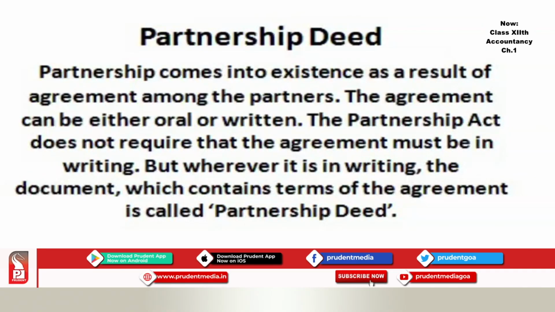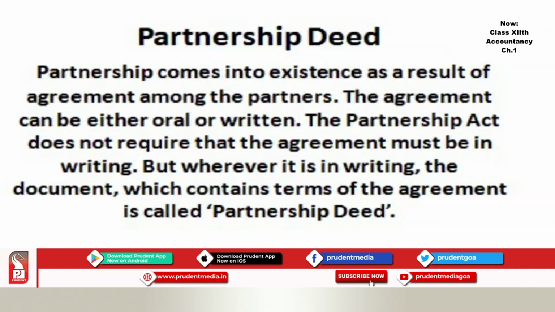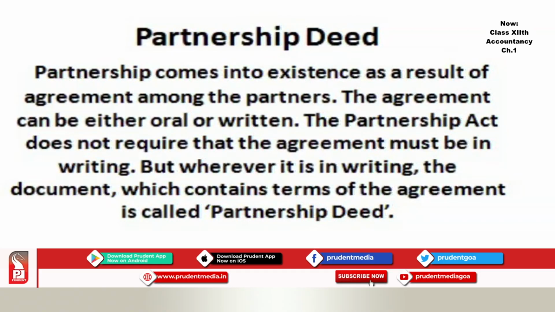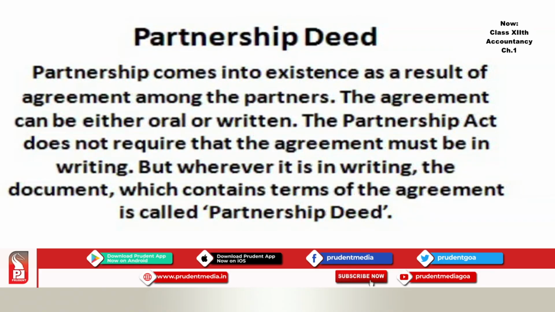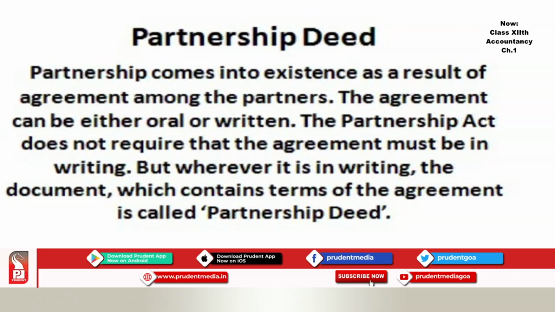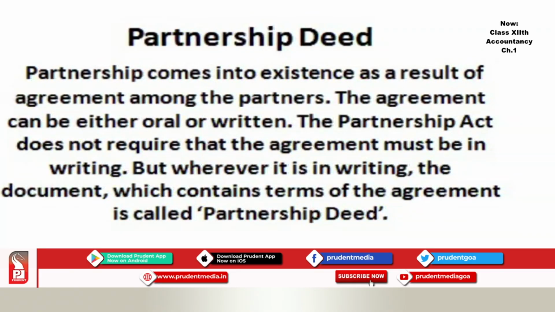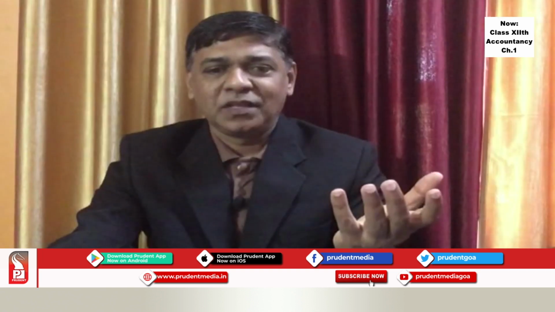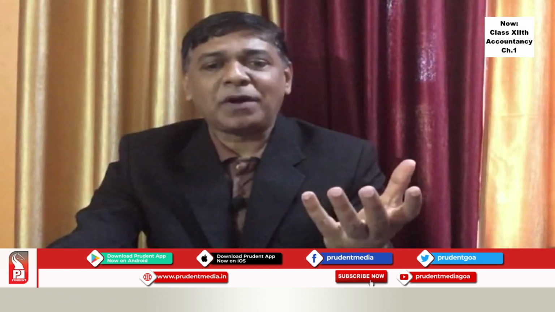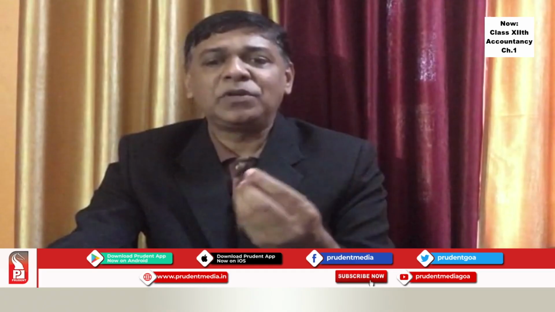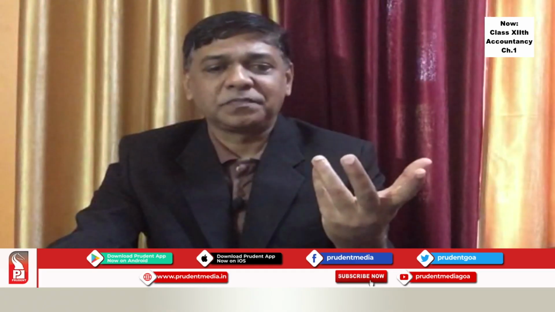It generally contains the details about all the aspects affecting the relationship between the partners, including the objectives of business, contribution of capital by each partner, and entitlement of the partners, like interest on capital, interest on loan, etc.